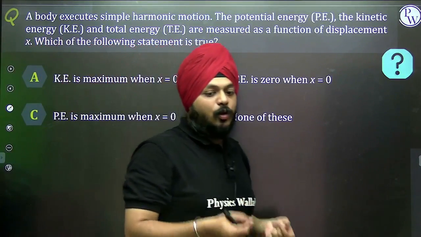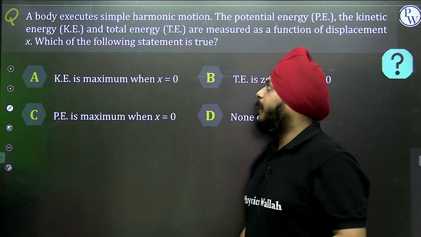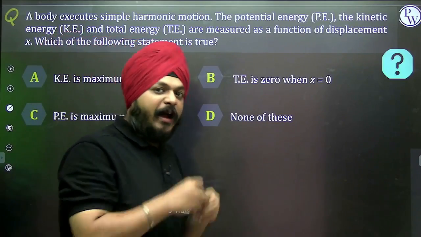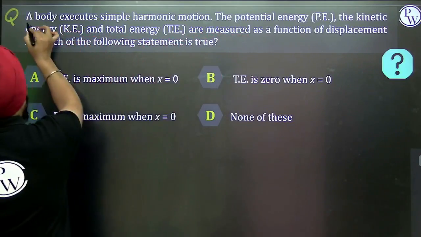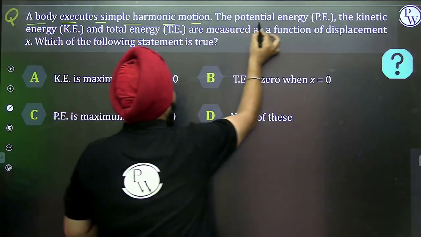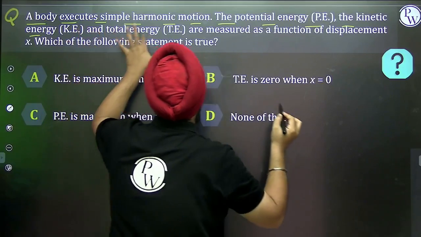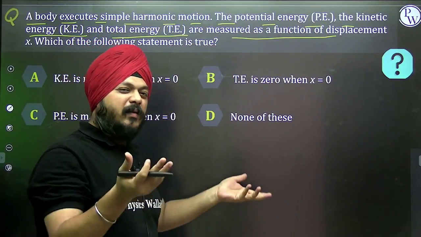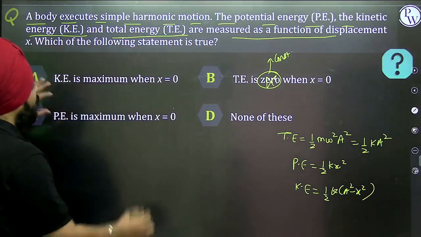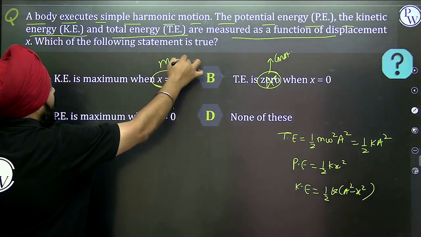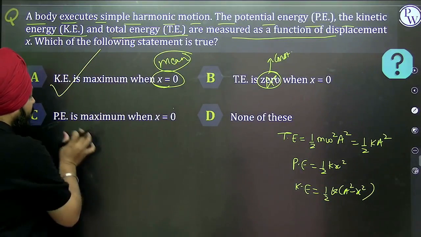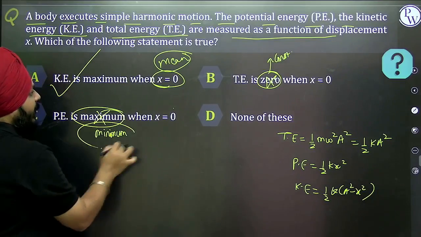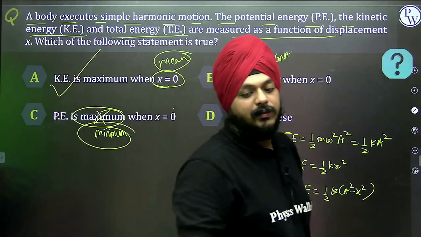A body executes simple harmonic motion. Whatever is coming in the questions, I have delivered in front of you. The potential energy, the kinetic energy, and the total energy are measured as a function of displacement. At mean position, x is equal to 0, the kinetic energy is maximum, the potential energy is minimum, and the total energy is constant at all points.